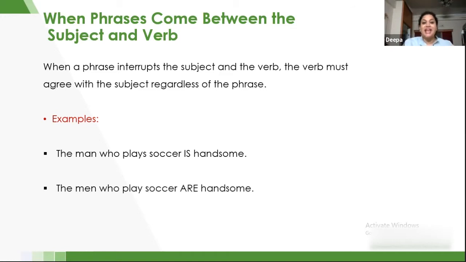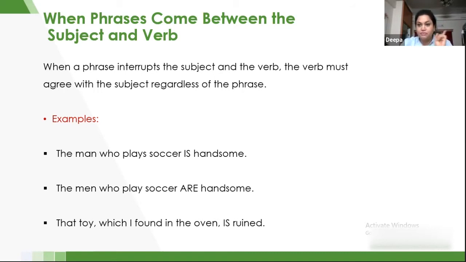Okay. Let's go to the next one. See, the usage has again changed. Plays becomes play and is becomes are. That toy which I found in the oven is ruined. You are referring to a single toy, therefore it is ruined is understood pretty well.